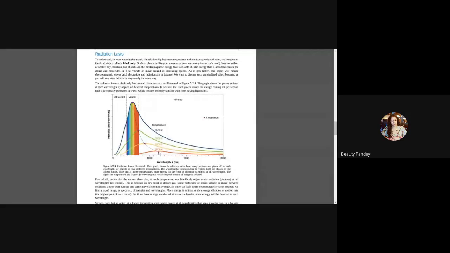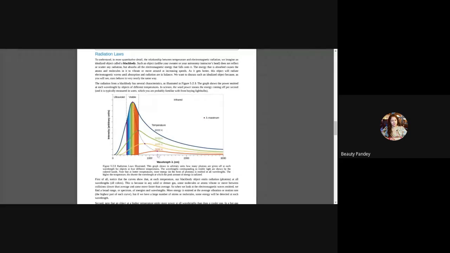If you focus on the peak, with increase in temperature, the intensity has increased. So that we can see. However, Wien's displacement law is that lambda of the maximum emission is inversely proportional to the temperature.